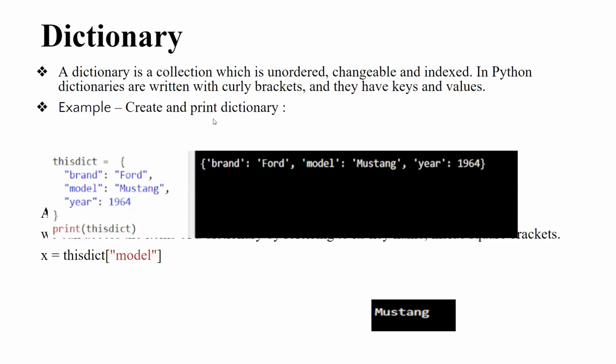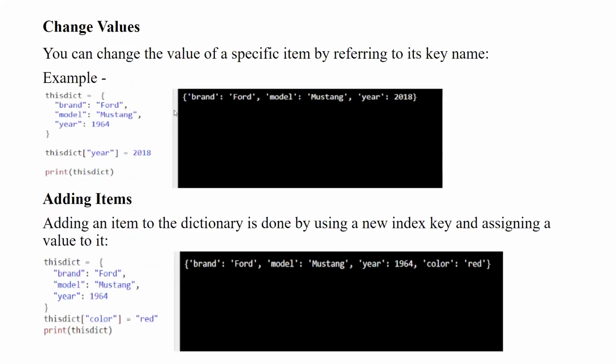For example, to create and print a dictionary, we have all this. Change the value. We can change the value of a specific item by referring to its key name. For example, in this dictionary, if I want to change the brand name to Ford, it will be changed. Model name, so everything can be changed with the help of the change keyword.